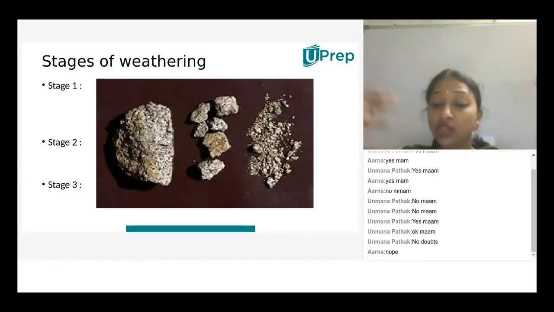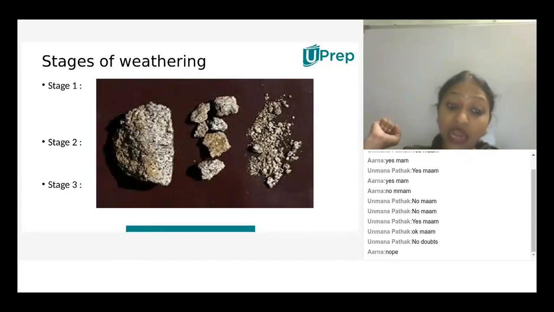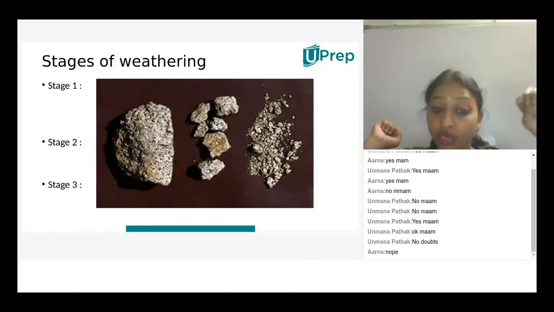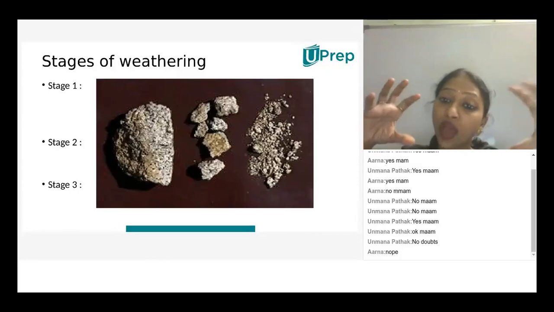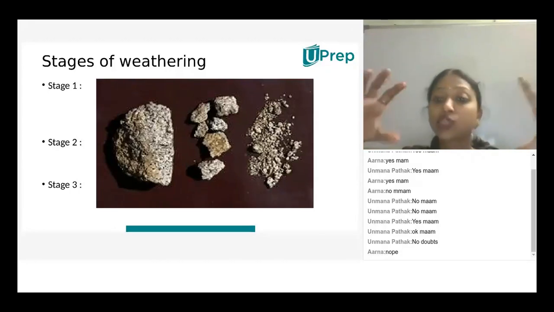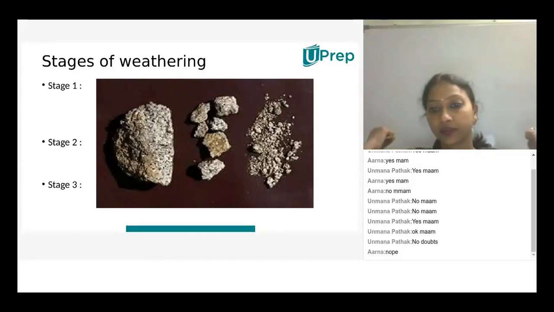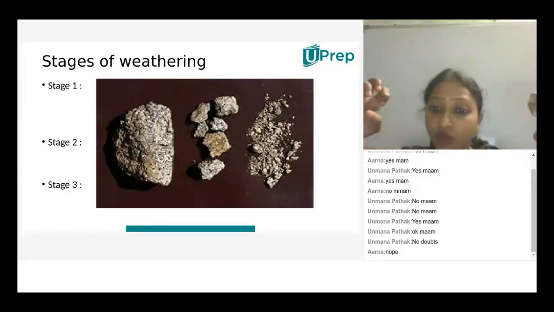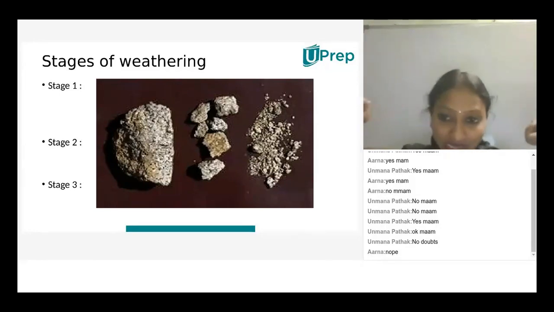Smaller rocks continue going through the weathering process so that the upper layer of the rocks is full of very fine rock particles. And here, bacteria and other microorganisms break down plant and animal remains to form humus. Okay. So on the surface of rock, what happened? This bigger rock is broken down into smaller ones, like the second stage.